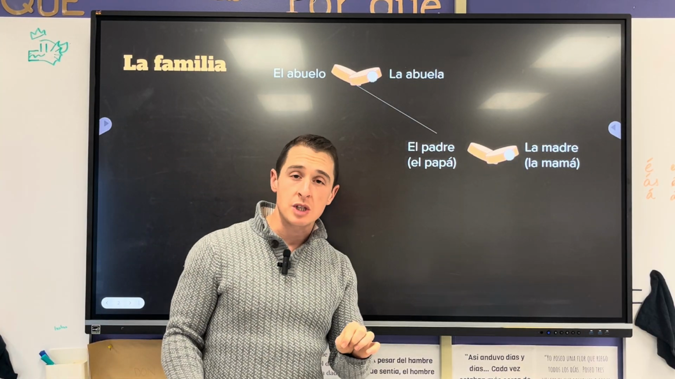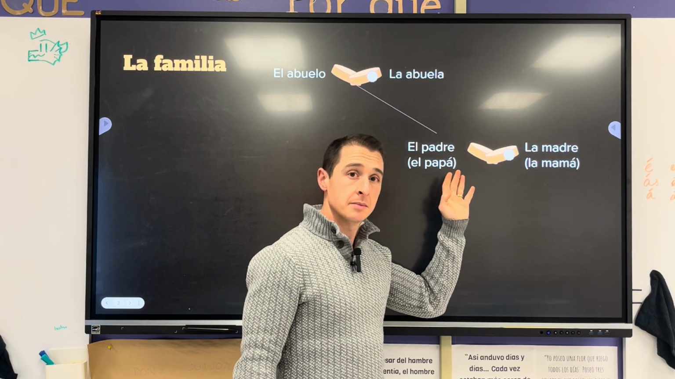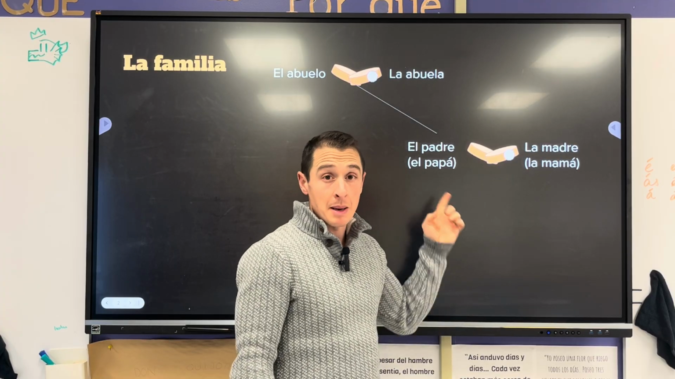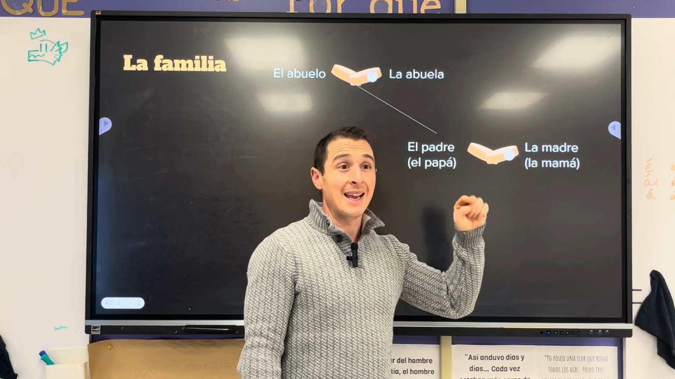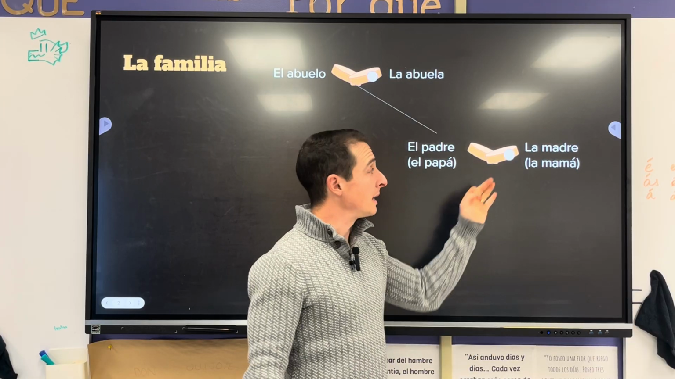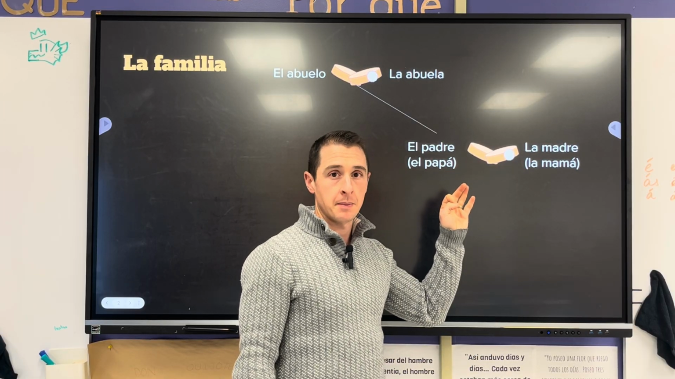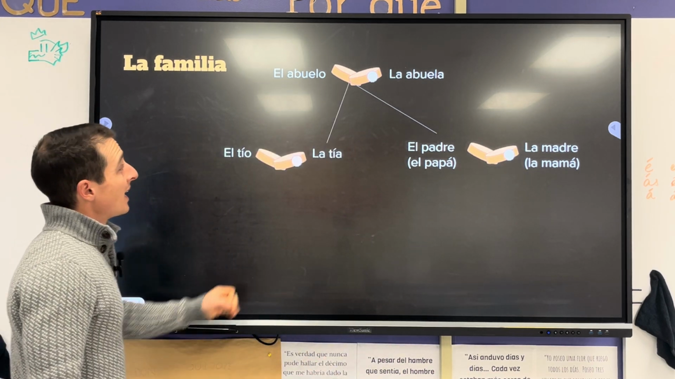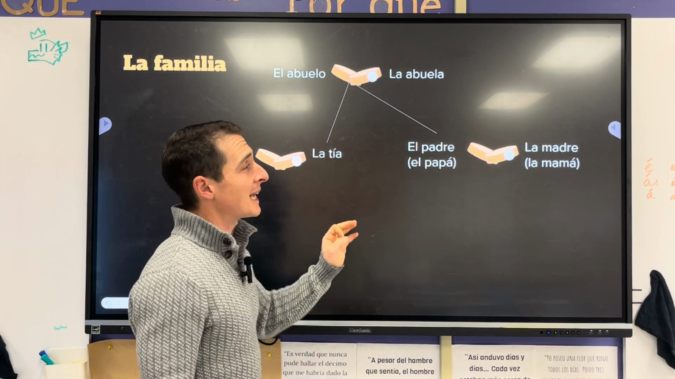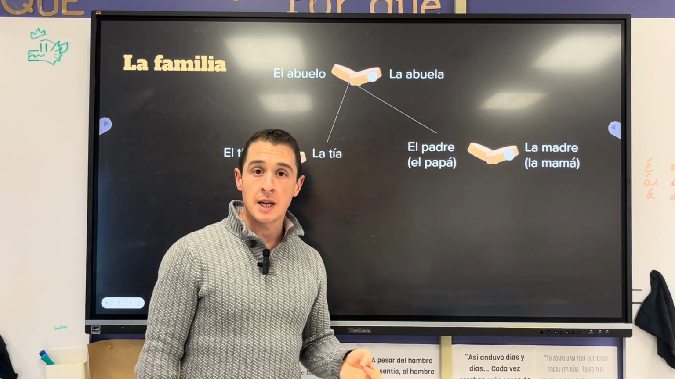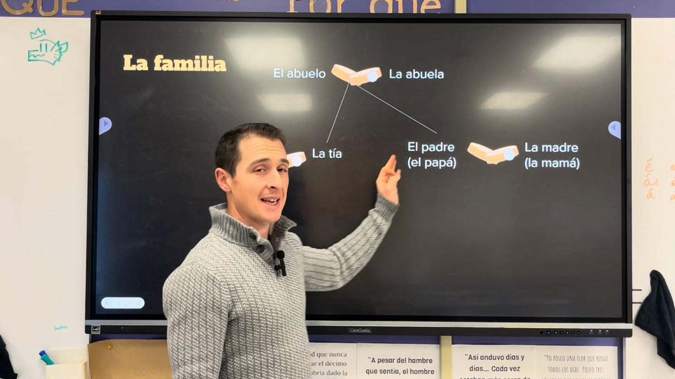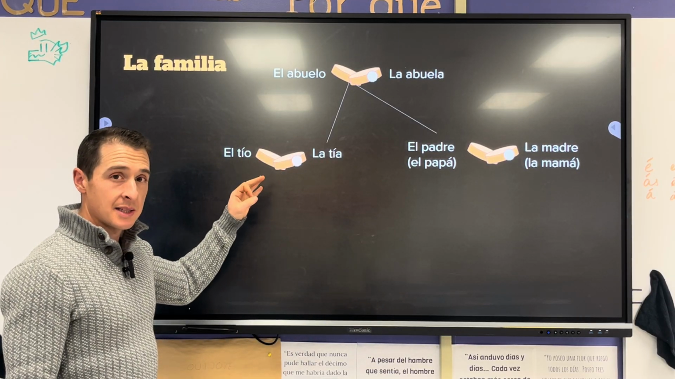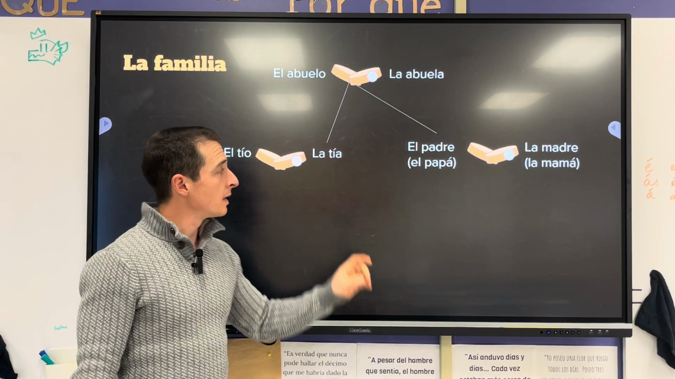Y la esposa de mi padre es mi madre, o papá y mamá. La esposa de mi papá es mi mamá. Y el esposo de mi mamá es mi papá. Esposo, esposa. Mi tía es la hija de mis abuelos. Y mi tía es la hermana de mi padre. Mi tío es el esposo de mi tía.